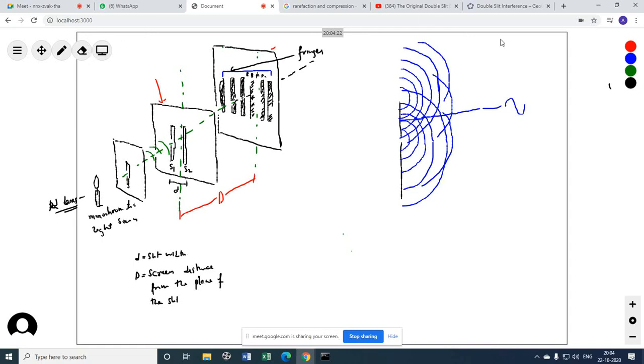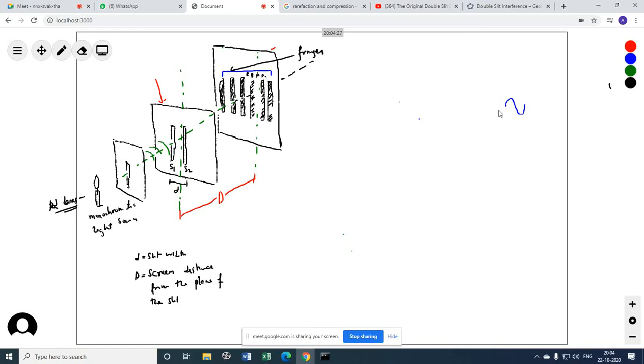Let me clean this side. So, analytical treatment of Young's double slit experiment. This is Young's double slit experiment.